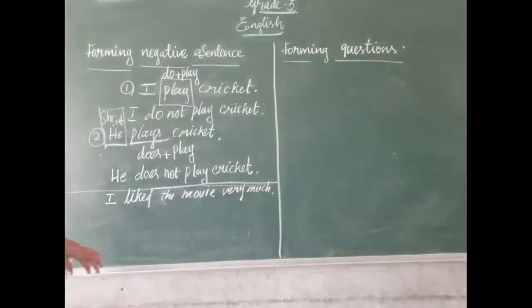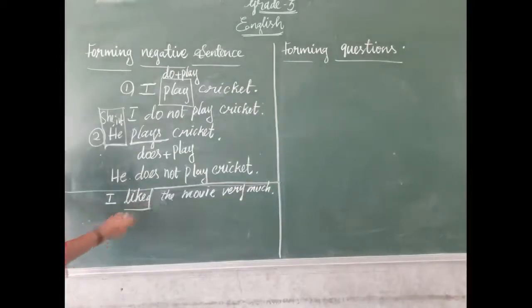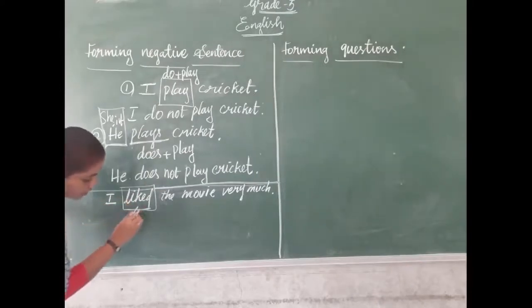Okay, listen here. Here we have the verb 'liked'. It's a past tense, yes? We want to divide this verb into two to get a helping verb. Since this is past tense, we divide with did.